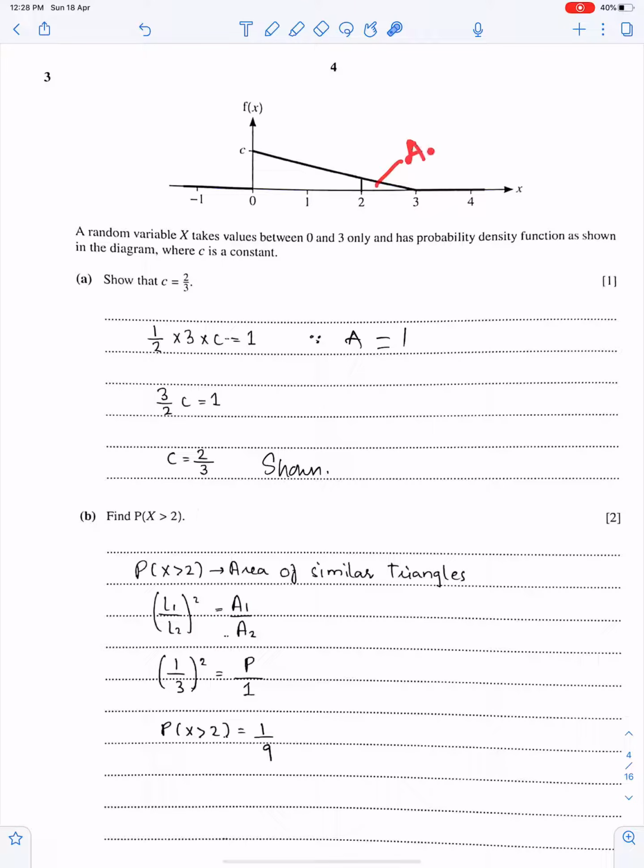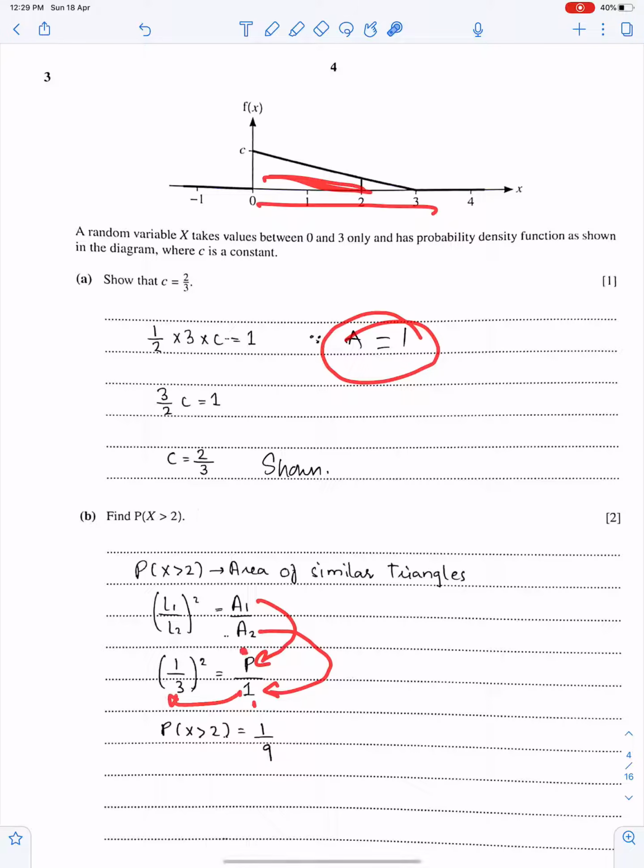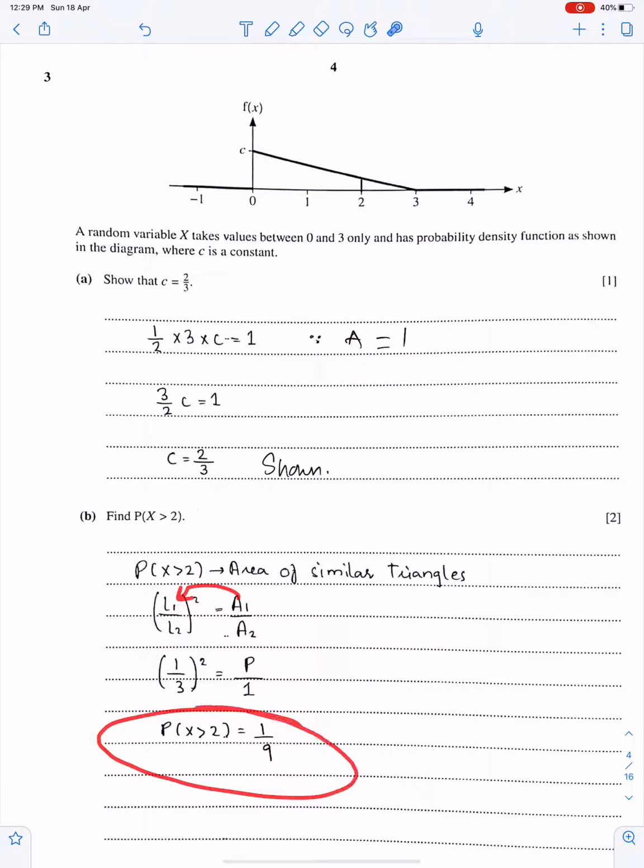This triangle means A1 and its area is P. The large triangle has area 1 and base 3, and this triangle has base 1. So this area is 1 upon 9. By using the area of similar triangles, we can easily get this probability.